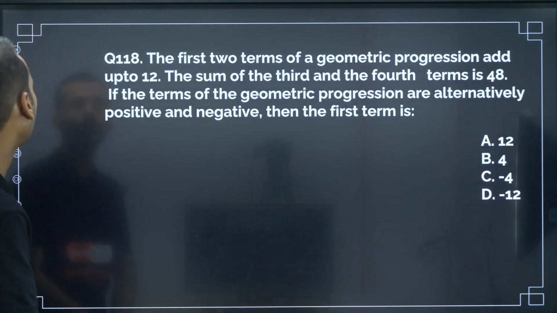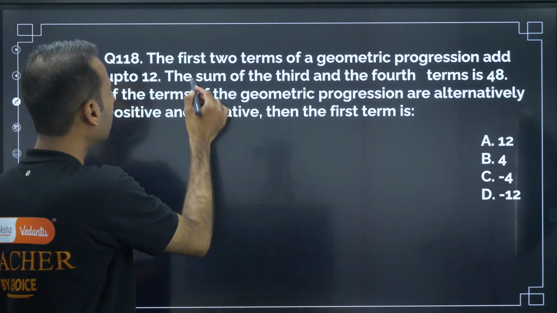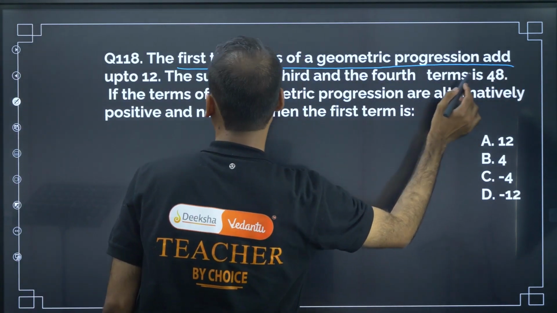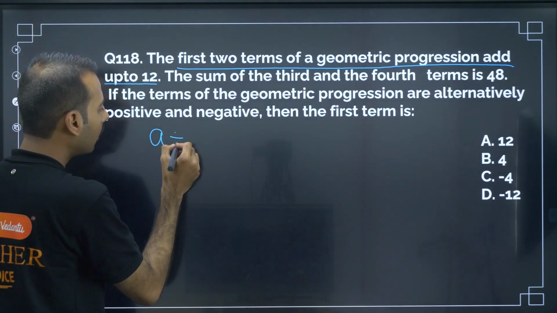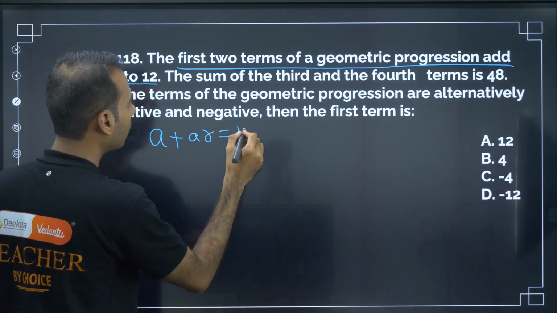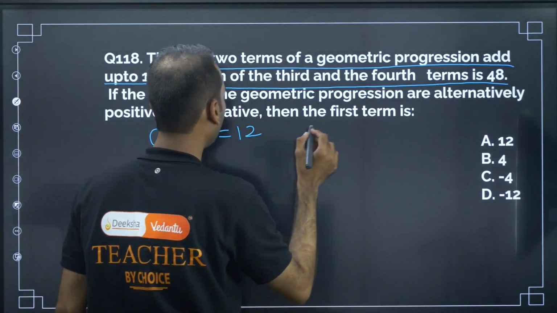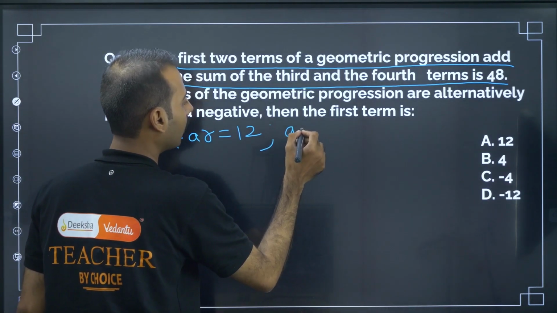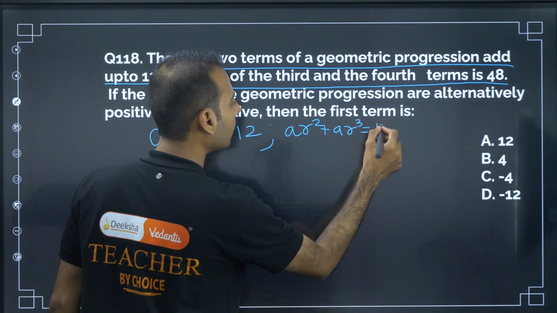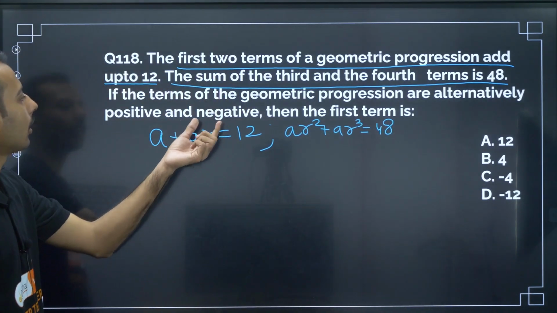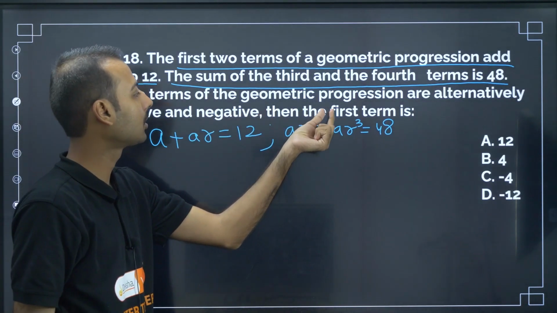If first two terms of a geometric progression add up to 12, that means what? First two terms add up to 12. The sum of third and fourth term is 48. Sum of third and fourth term is 48. So if the terms of the geometric progression are alternatively positive, negative, then the first term is.